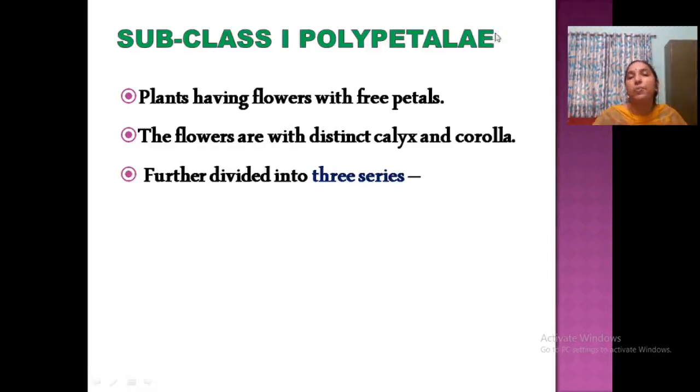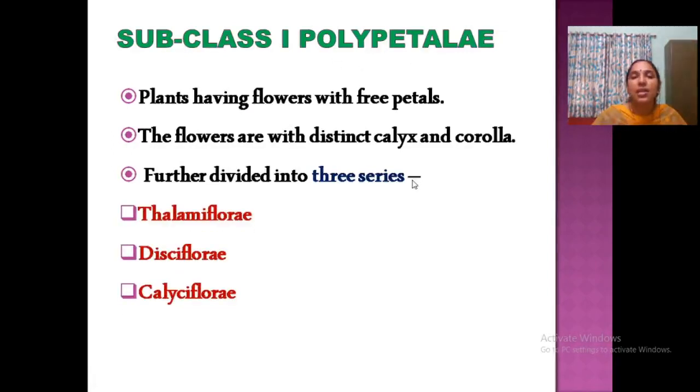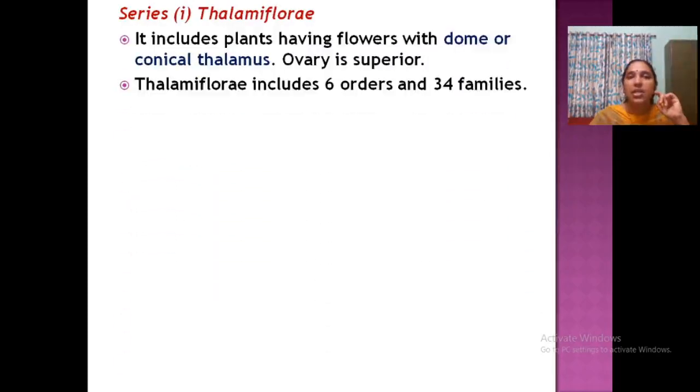This subclass Polypetalae is divided into 3 series. What are they? Thalamiflorae, Disciflorae, Calyciflorae. Now what is Thalamiflorae? Thalamiflorae include plants with a conical thalamus. You know what the thalamus or receptacle is, which you studied in morphology. The thalamus is conical and the ovary is superior, meaning the ovary is at the top position and all other parts arise below the ovary. You studied it, the hypogynous condition.